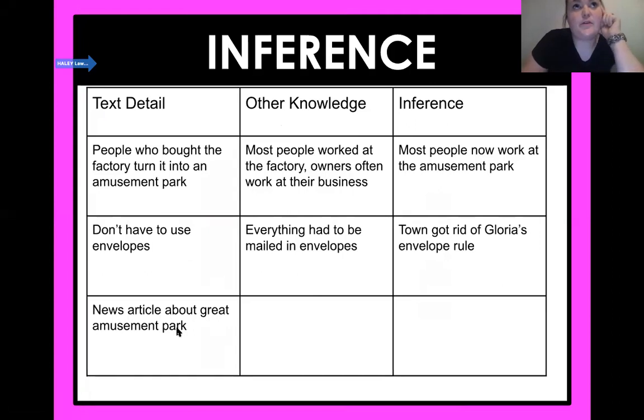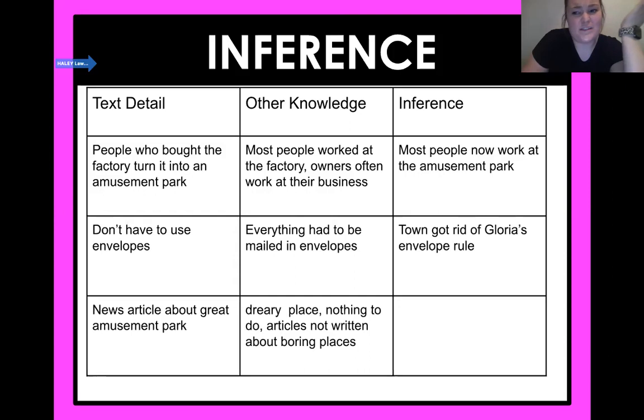Makes me think about earlier in the story. Their town, what was it like? Yeah, it was dreary, nothing to do. There wasn't anything really written about them in the newspaper because it's a boring place, and you're not going to write about boring places in the newspaper. So what inference can we make?